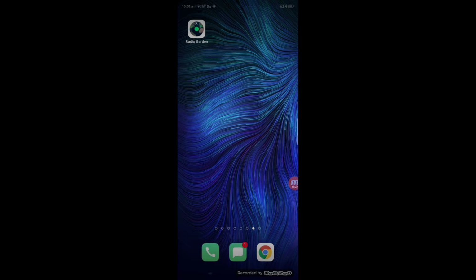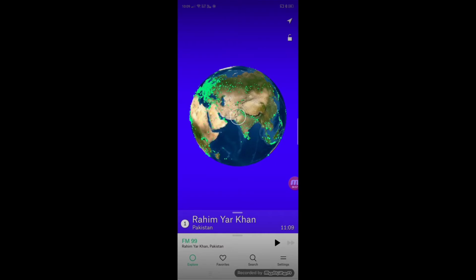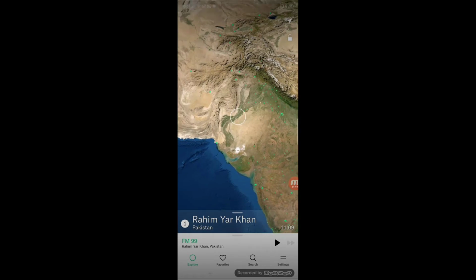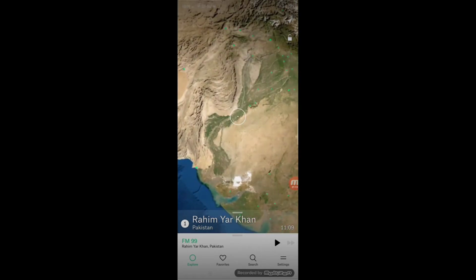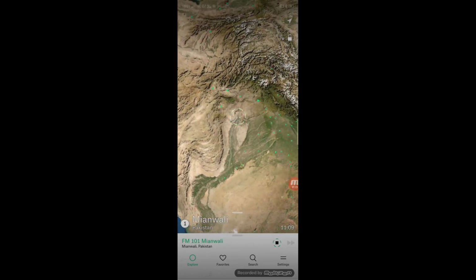This application is a really powerful application worldwide. Okay, I'll just click to open. So this is the interface of this application. It looks like a worldwide map. Okay, so if you can see here, there are a lot of dots. So the dot is a radio station. Okay, so if I want to hear, for example, this station, I will just click on here. See. So if I want to hear any other station, I'll just move like this.